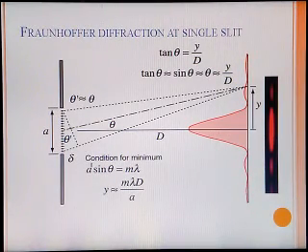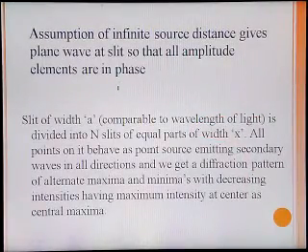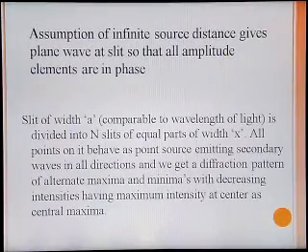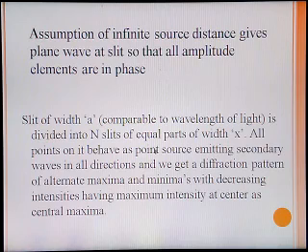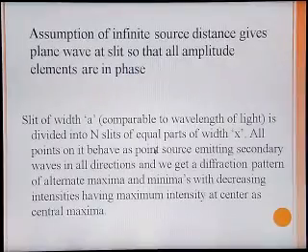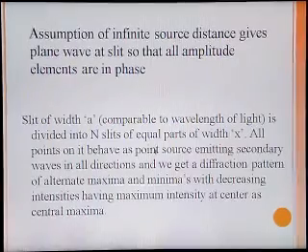The maximum intensity condition is a sin theta equal to m lambda, and this is obtained from the geometry of the figure. The assumption of infinite source distance gives a plane wave at the slit so that all amplitude elements are in phase, giving the resultant pattern. The slit width a, comparable to the wavelength of light, is divided into n slits of equal parts of width x. All points on it behave as point sources emitting secondary waves in all directions, and we get the diffraction pattern of alternate maxima and minima with decreasing intensities, having maximum intensity at the center as central maxima.